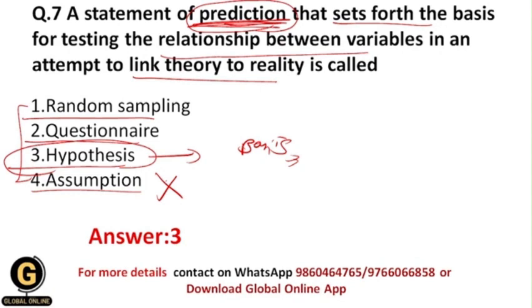All of you getting? Random sampling is the technique in the research process by which we select the samples from the target population. Questionnaire is the data collection method under which the researcher asks questions to the respondents and respondents give the answers. And that's why your correct answer should be 3.